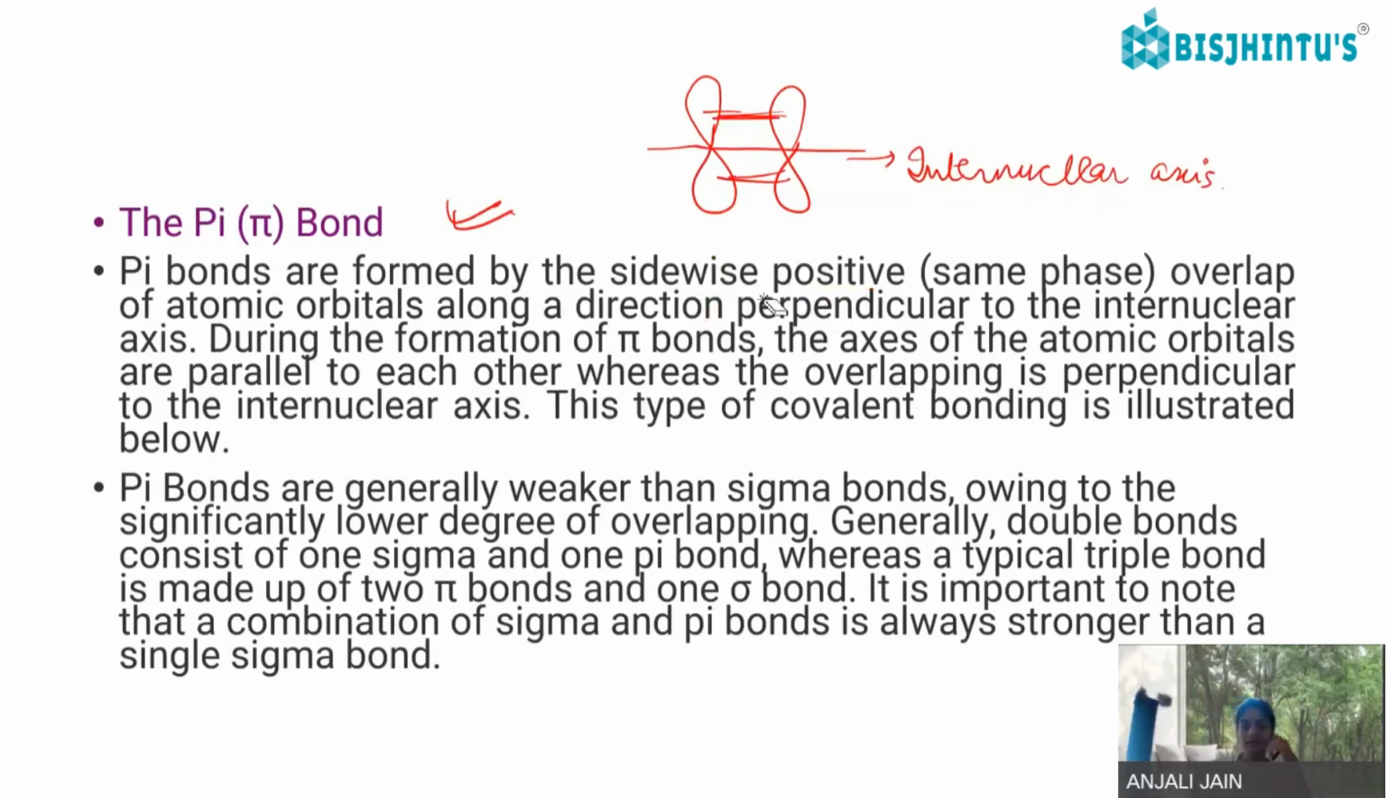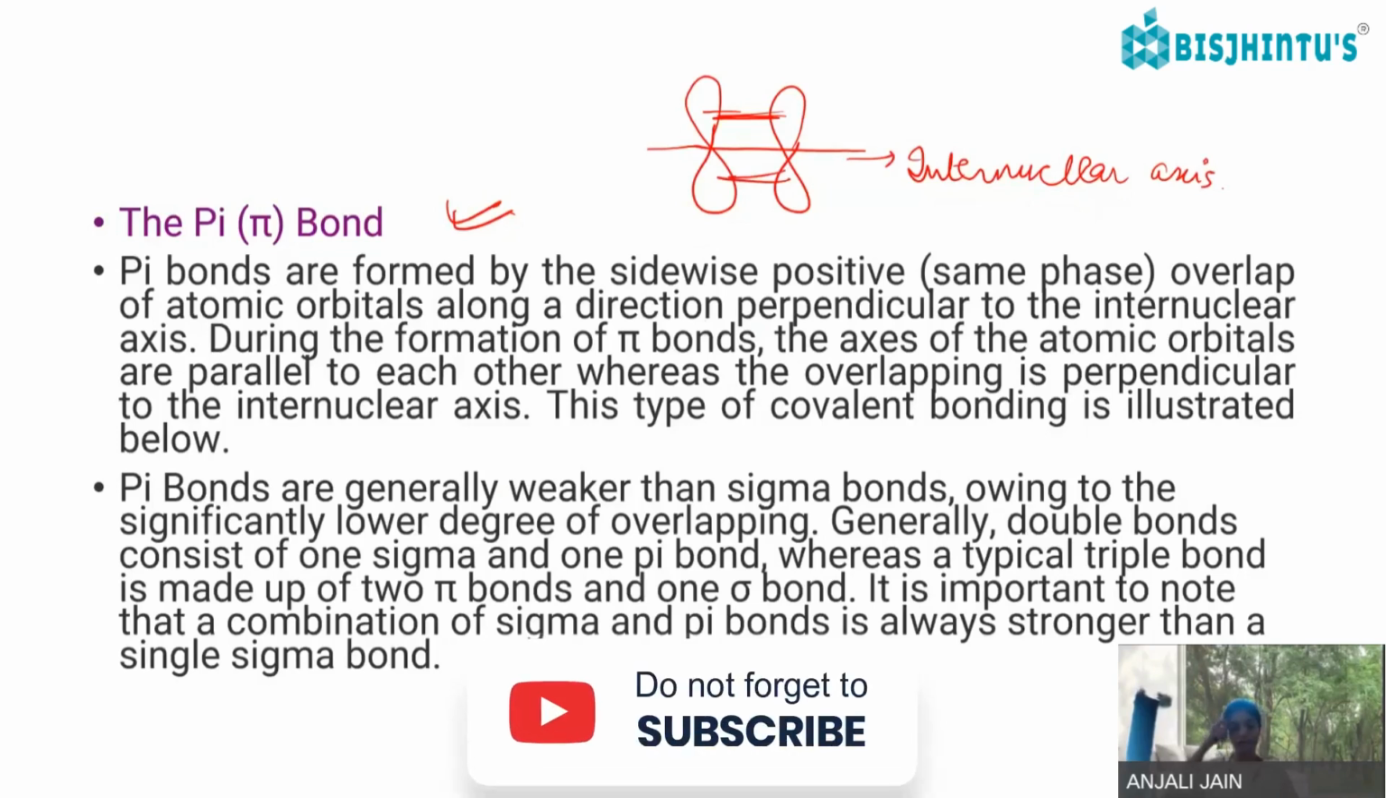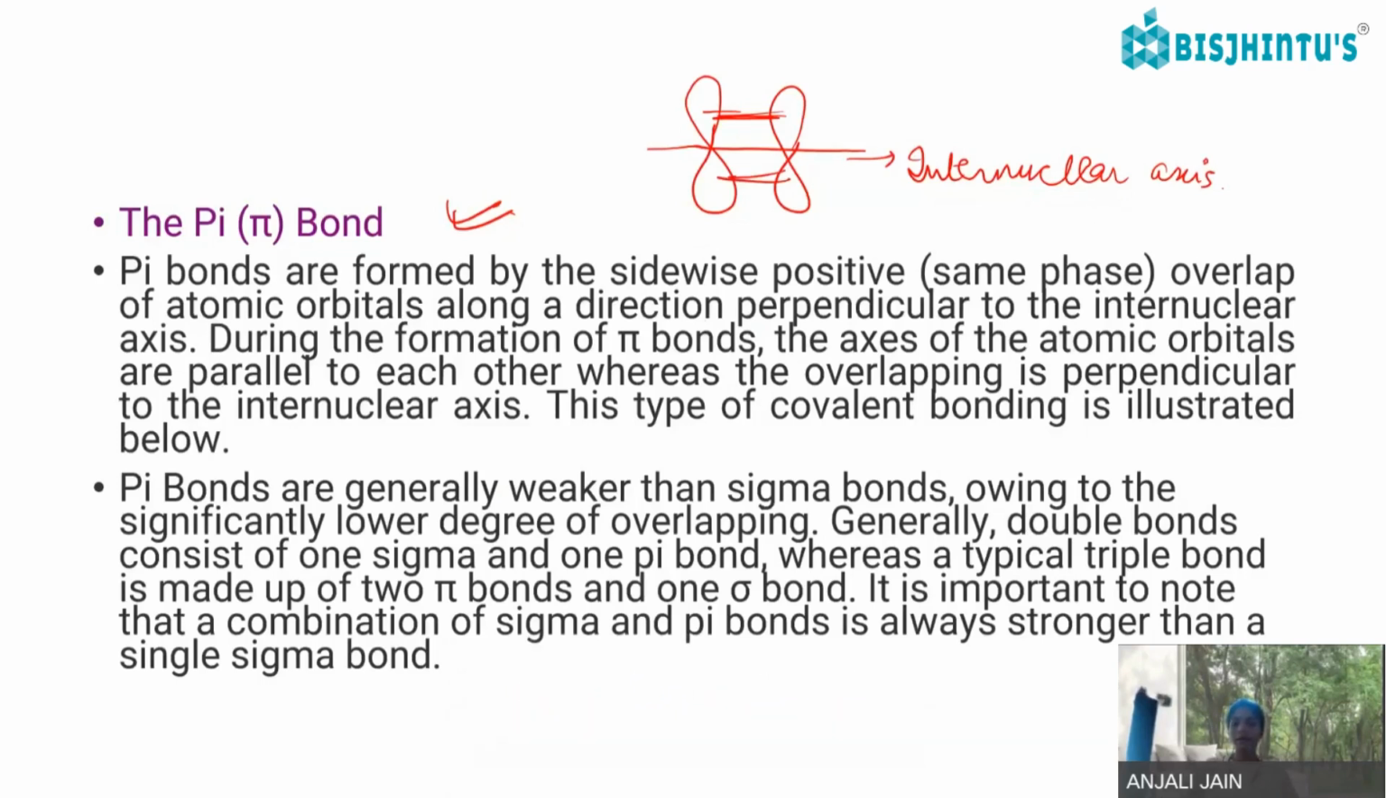Pi bonds are generally weaker than sigma bonds owing to the significantly lower degree of overlapping. Pi bonds are less stable and weaker because there is very little overlapping. Head-to-head overlapping is much stronger compared to the sidewise or lateral overlapping seen in the pi bond. Generally, double bonds consist of one sigma bond and one pi bond, whereas a triple bond consists of two pi bonds and one sigma bond.